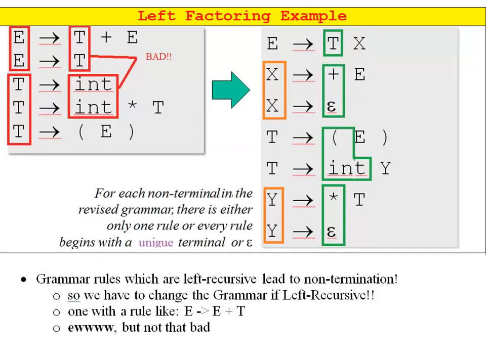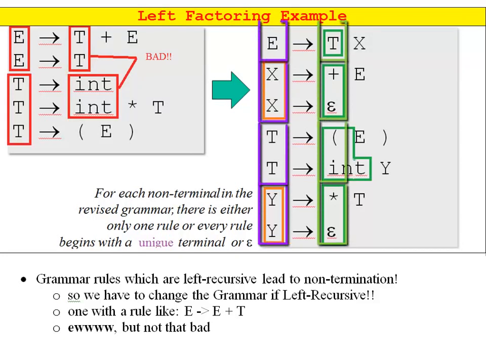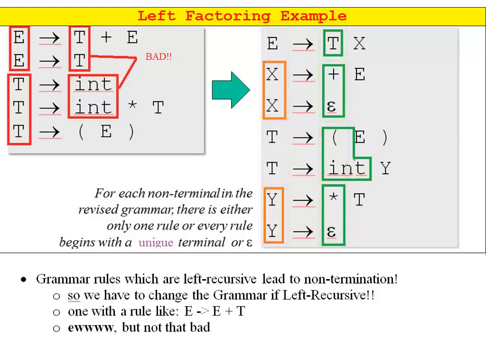In an example I'm going to go over a little later, on the left-hand side you'll see that the E production has a couple of productions, but they both share the same starting symbol. Now, this is going to be bad for backtracking or trying to do something predictive. So you'll see on the right-hand side each production has a unique starting symbol. So if we're looking ahead and, for example, we see a plus, we most likely know it's going to be for production X. It has two options, a plus or the epsilon. We'll use the plus. We'll get into that in a little more detail later on.